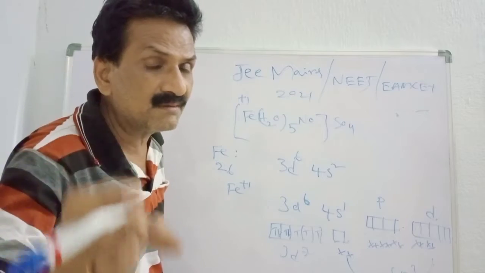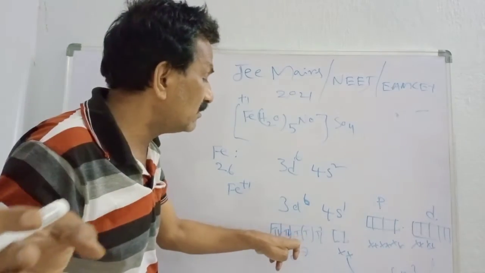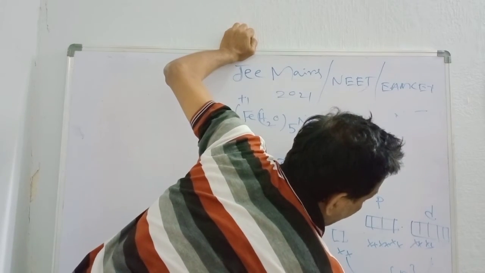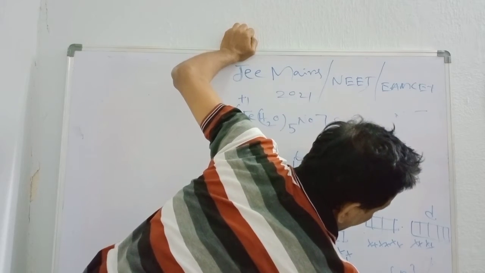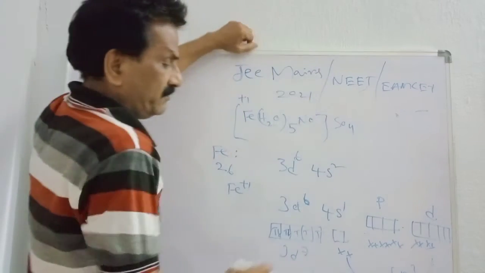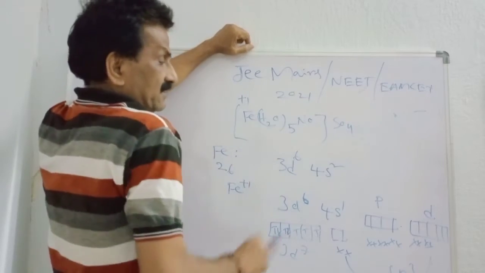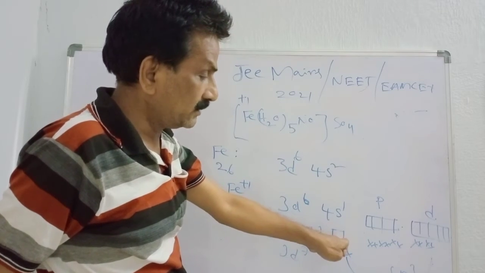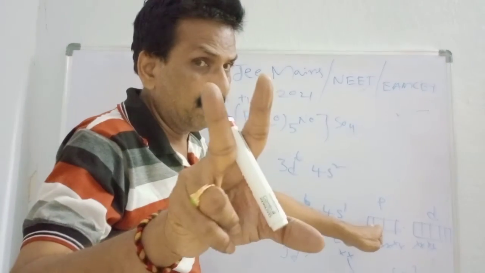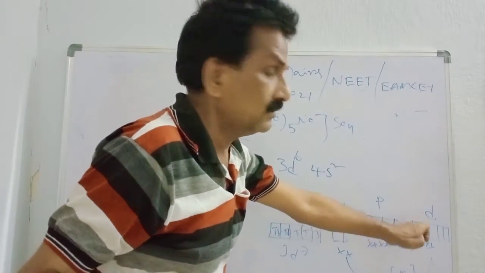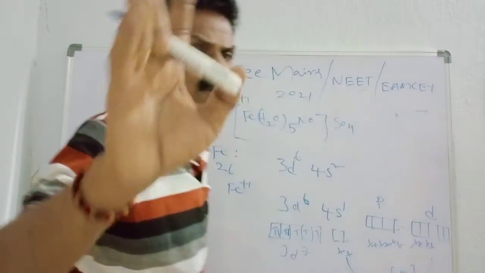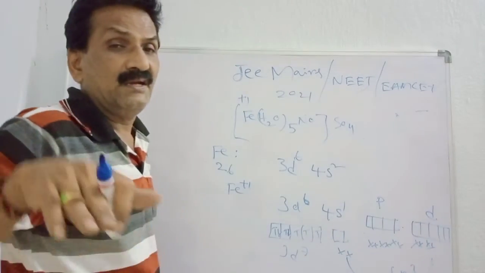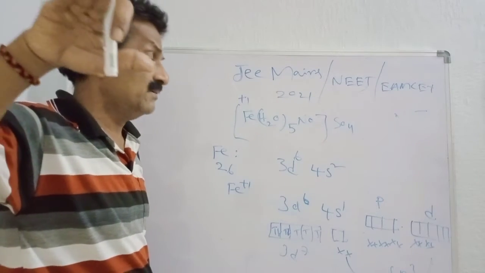Due to the presence of unpaired electrons, it shows paramagnetic character. What am I telling you? Paramagnetic character. sp3d2 configuration: 6 ligands are there, and each ligand contributes 2 electrons. The 3 p orbitals and 2 d orbitals, 2, 2, 2, 2, 2, 2, 6 is over. So out of this s, p3, d2 configuration, it undergoes sp3d2 hybridization.